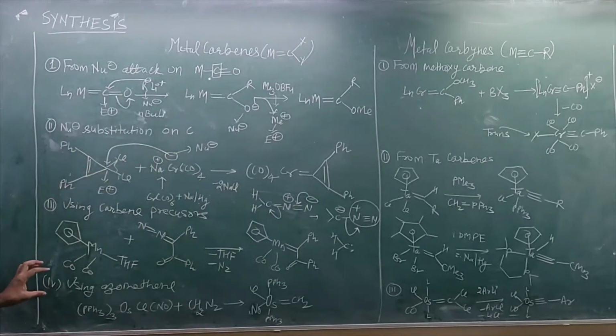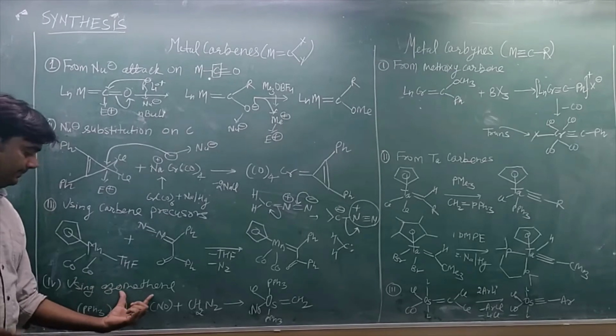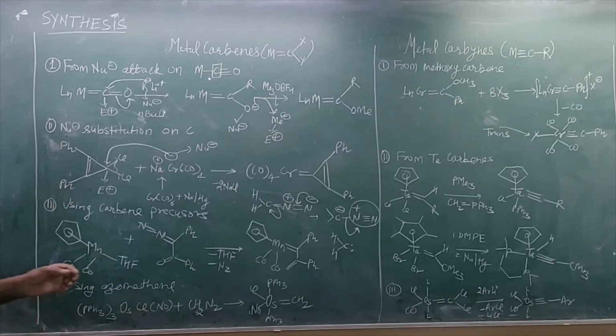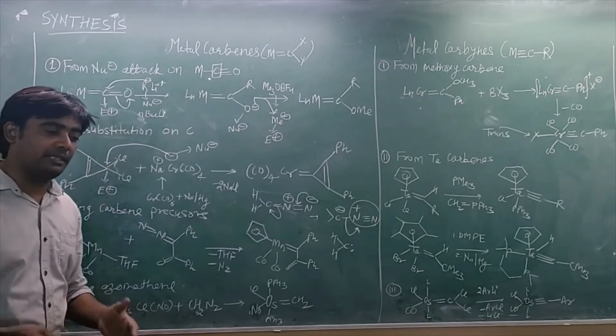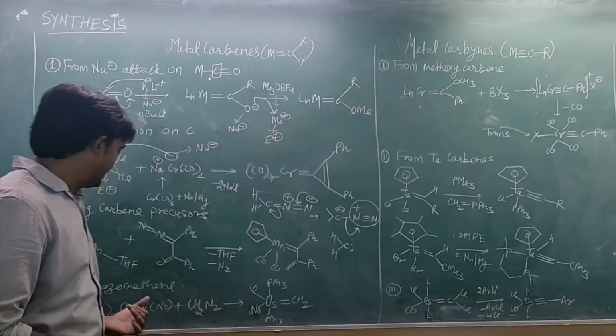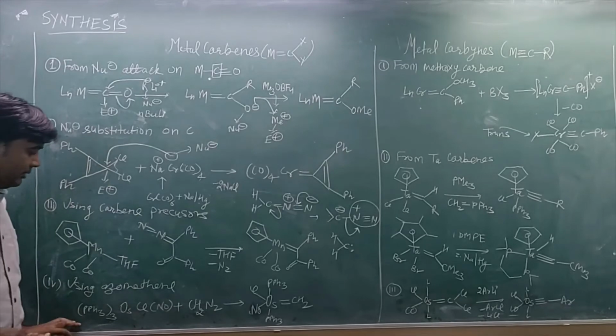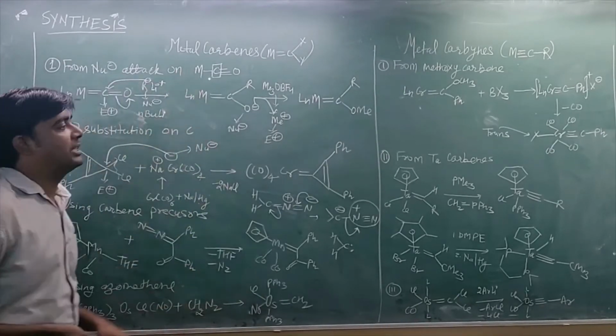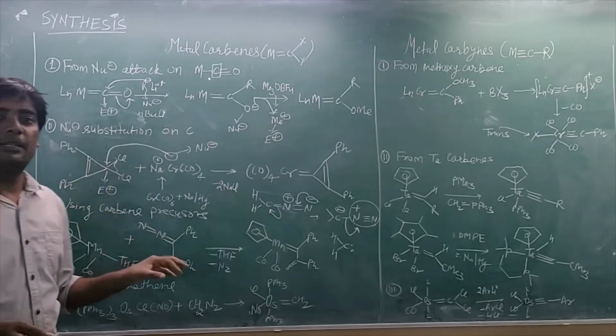Okay, similarly in the last, you can use the azomethane type unit directly and then make a reaction. Mostly this azomethane reacts with osmium family elements, mostly osmium. Then you can make an osmium metal carbene complex. Okay, so this is all about the synthesis of metal carbene complexes.